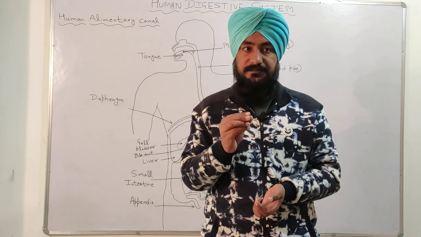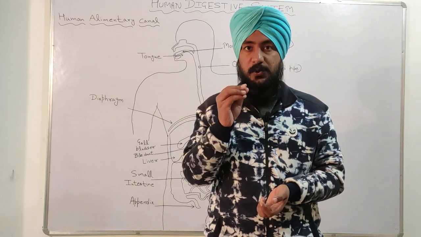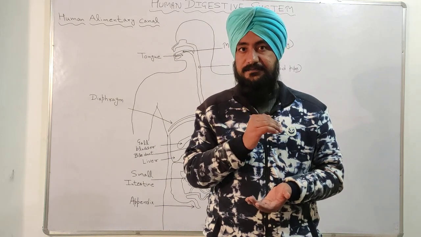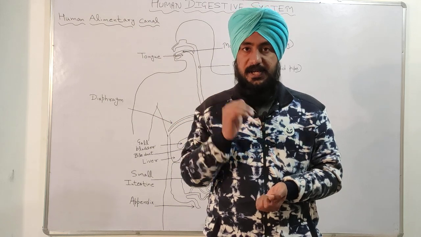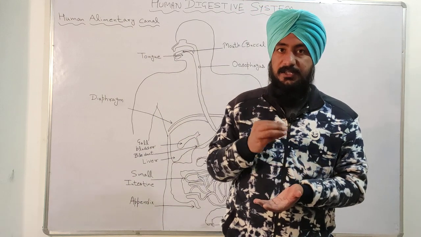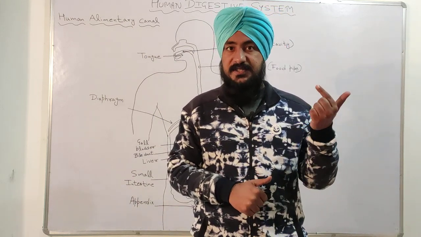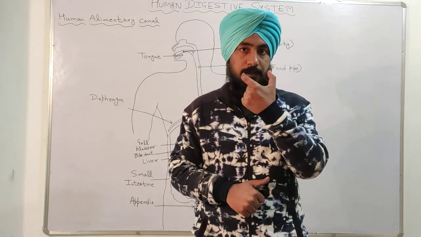And the third main step of the digestion process is the conversion of fat into fatty acid or glycerol by the lipase. So these are the main three enzymes. Number one is salivary amylase, which converts the carbohydrate into glucose in our mouth.